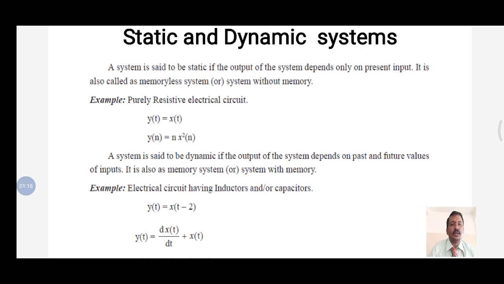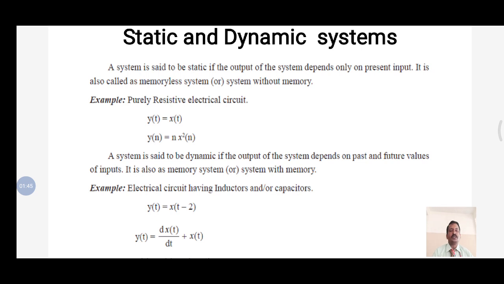For dynamic, a system which has memory depends not only on the present, but also on future and past values. What is dynamic? A system which has memory. Apart from that, it depends not only on the present, but also on the future and past.